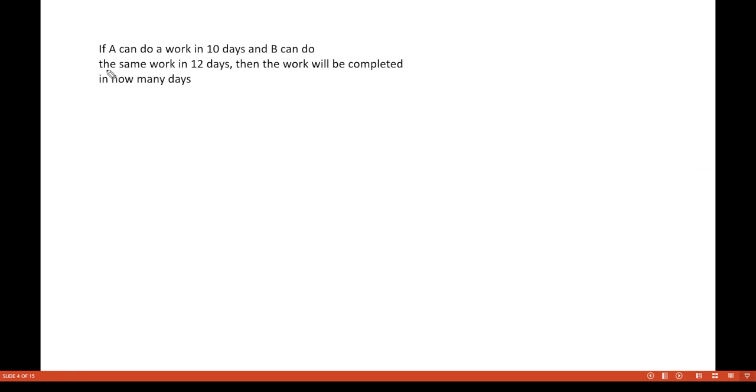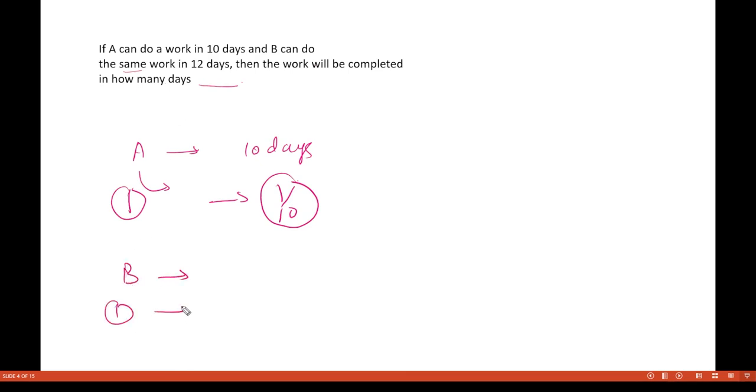Now see, it is saying if A can do a work in 10 days and B can do the same work in 12 days, then the work will be completed in how many days? Okay, so let's calculate this. If A can do a work in 10 days, then in one day A is doing 1 by 10 of the work. And if B can do the same work in 12 days, then in one day B is doing 1 by 12 of the work.